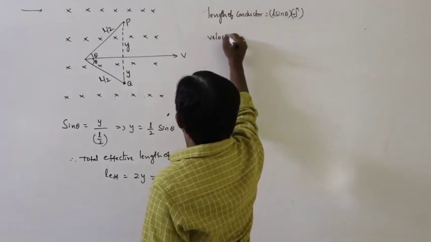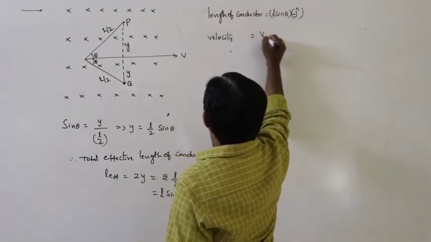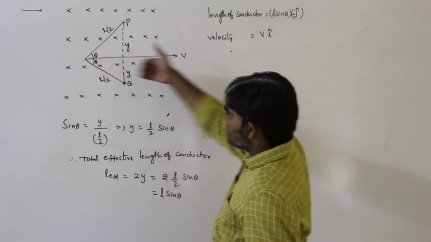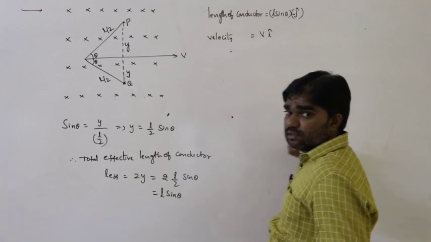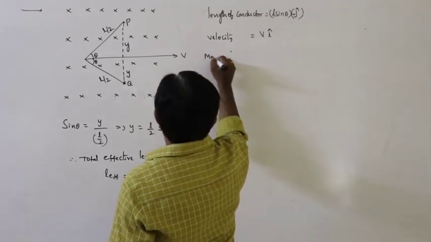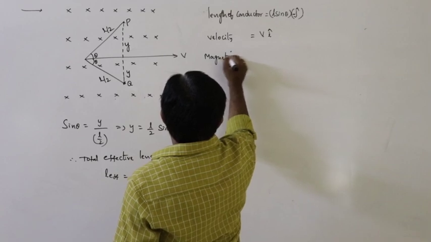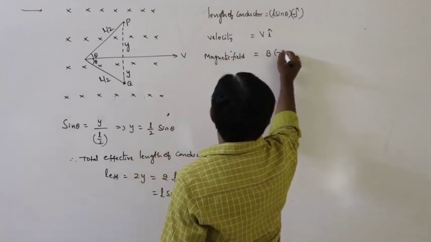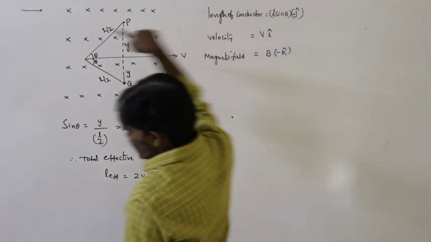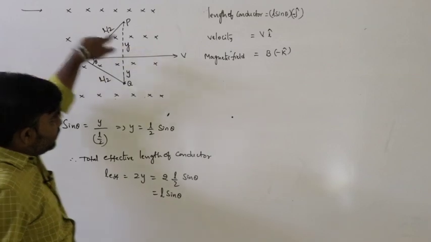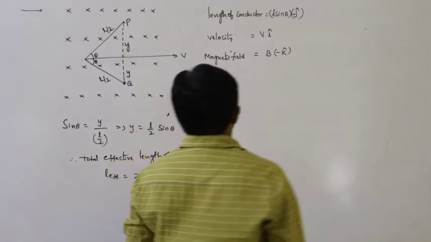The velocity is equal to V i cap, since this is the direction of motion of the conductor. Next, the magnetic field is equal to B into minus k cap, because the magnetic field is inward.